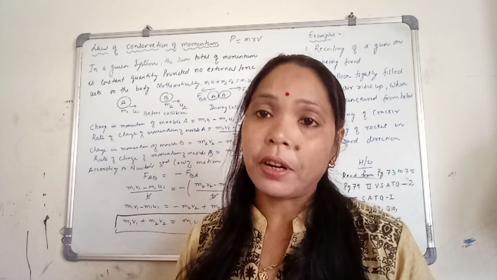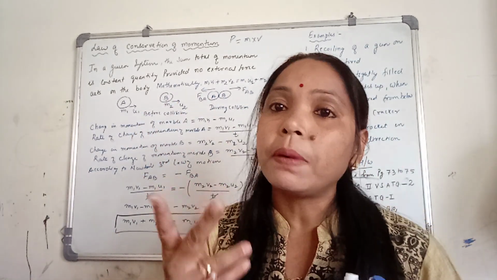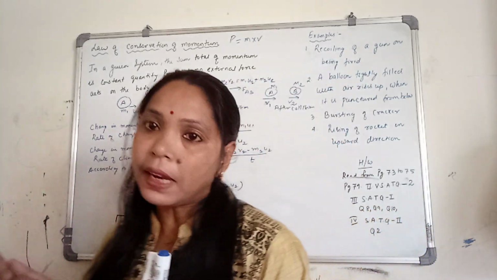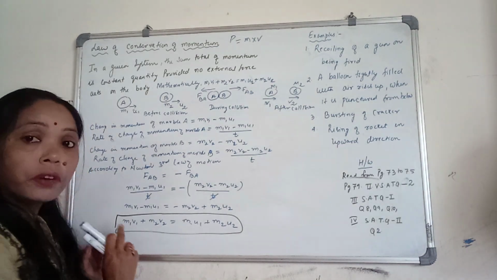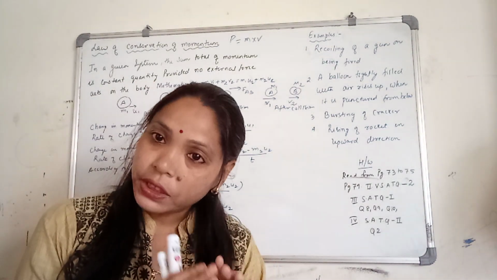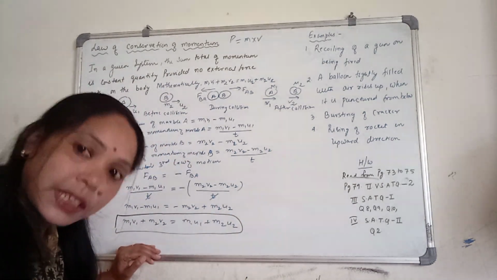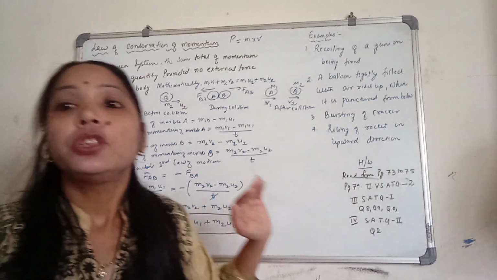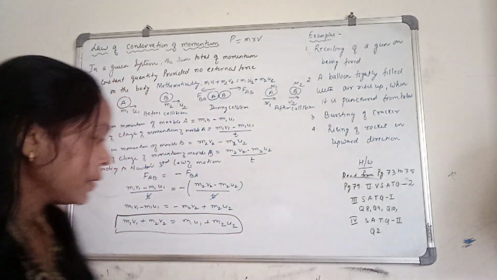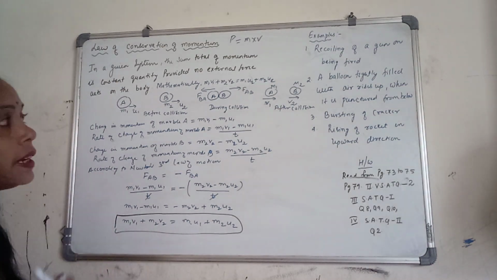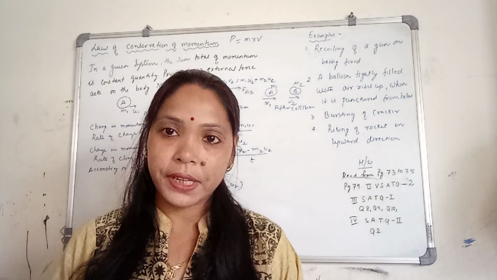Here in our system we are considering 2 marbles, marble A and marble B. It means the total momentum of the system is constant: total final momentum of the system is equal to total initial momentum of the system. So this expression represents the law of conservation of momentum.